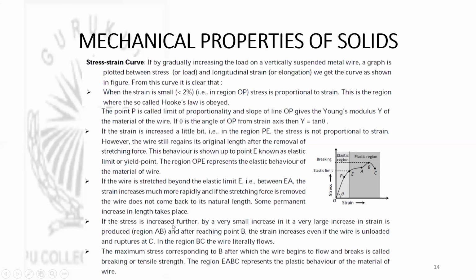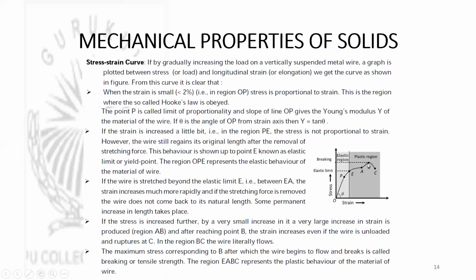Then, if the stress is increased further, by a very small increase in it, a very large increase in strain is produced in the region AB. And after reaching B, the strain increases even if the wire is unloaded, and it ruptures at C. In the region BC, the wire literally flows.